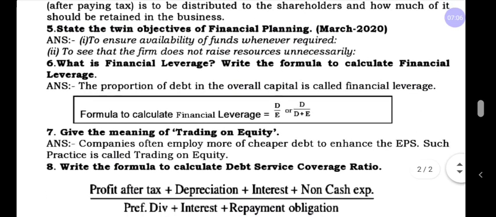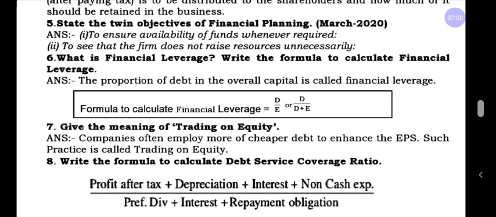Next, question number 6: what is financial leverage? Write the formula to calculate the financial leverage. The proportion of debt in overall capital is called financial leverage. Suppose you have 100 rupees. Of that 100 rupees, 20 rupees you have borrowed from outside, that is mortgage, or you have got a loan from outside.